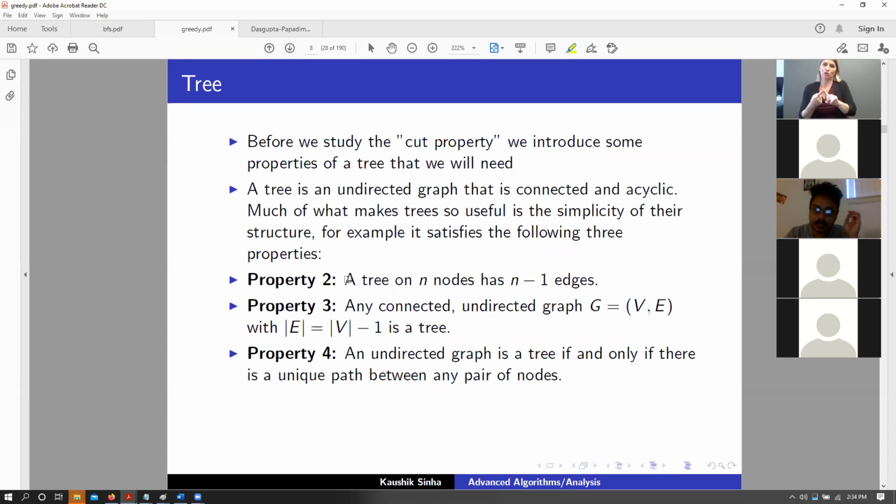So if a tree has n nodes, it cannot have cycles. A tree with 2 vertices can only have 1 edge between them. A tree with 3 vertices would have 2 edges between them. 4 vertices would have 3 edges between them. So a tree with n nodes can only have n-1 edges between them. And that also means that there cannot be a cycle between any 2 vertices.